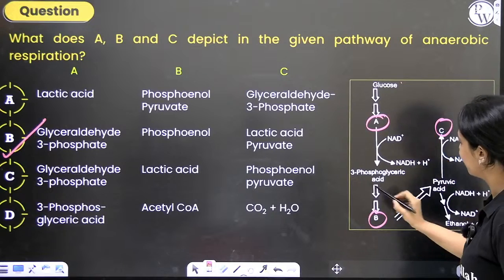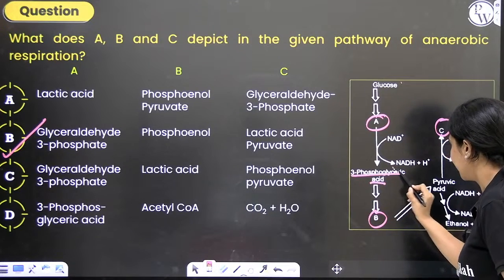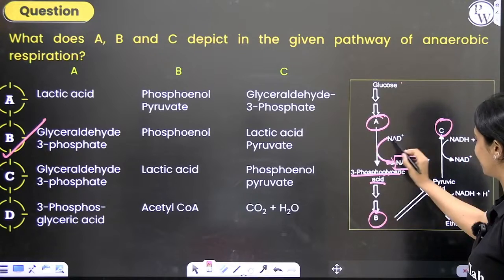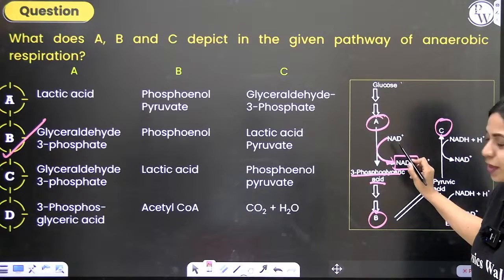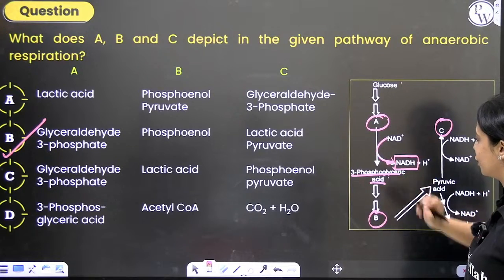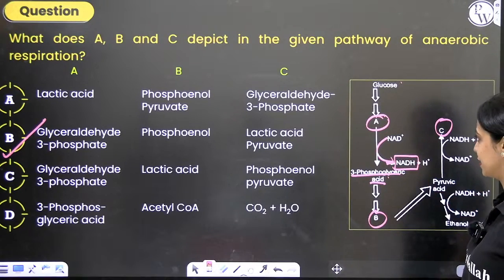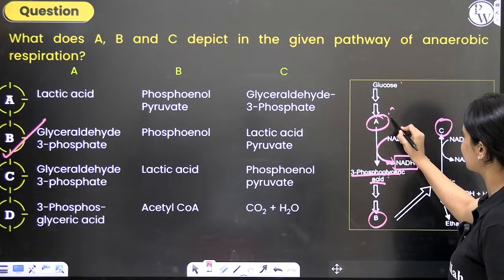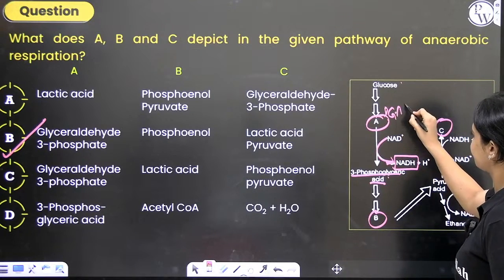When A is getting converted to 3-phosphoglyceric acid, NADH production is happening. Look at the way the arrow is pointed. NAD plus to NADH. NAD plus is getting reduced to NADH. Simultaneously, if you remember, an aldehyde gets oxidized to an acid. Which is that aldehyde? It is our glyceraldehyde 3-phosphate. So this is PGAL. Right?